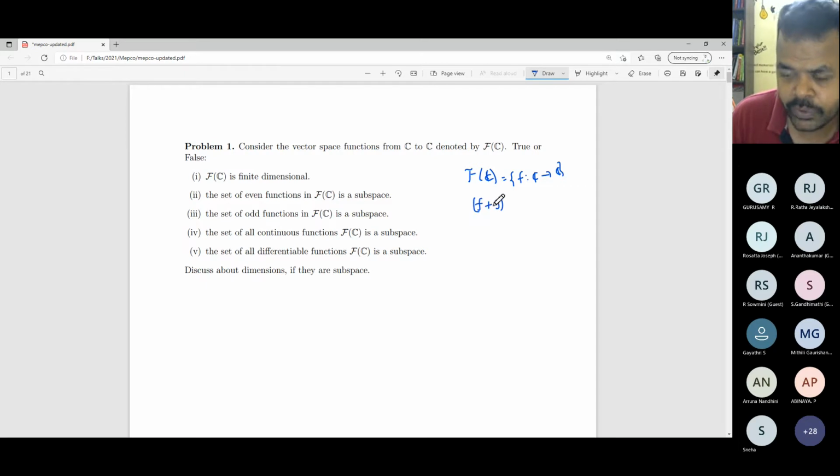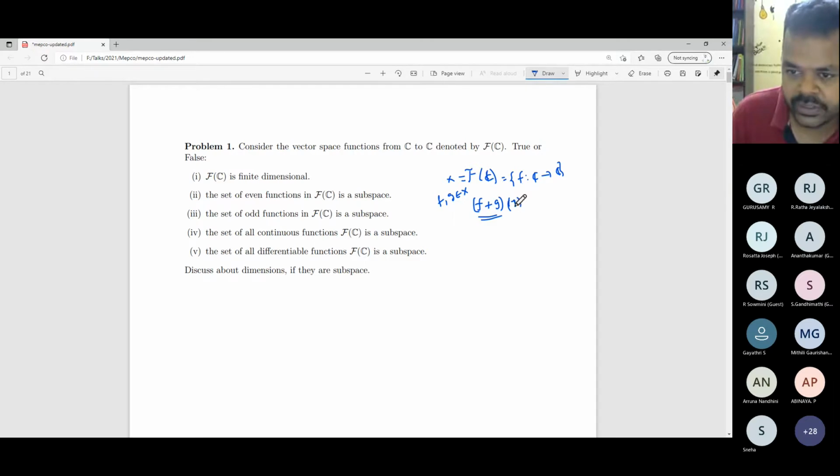When I take 2 elements f and g belonging to, instead of repeatedly writing this strange notation, let me write X. f, g belong to X. So how to add 2 elements of X? How to add 2 functions whose domain and codomain are the complex plane? This is the notation, f plus g.